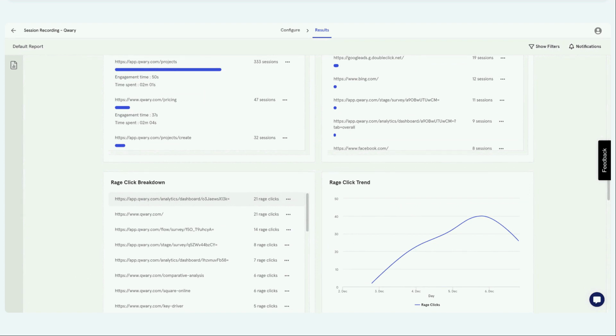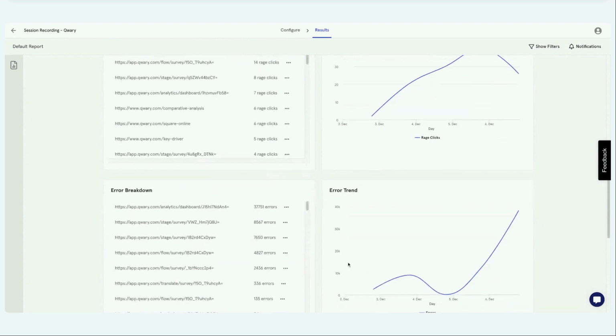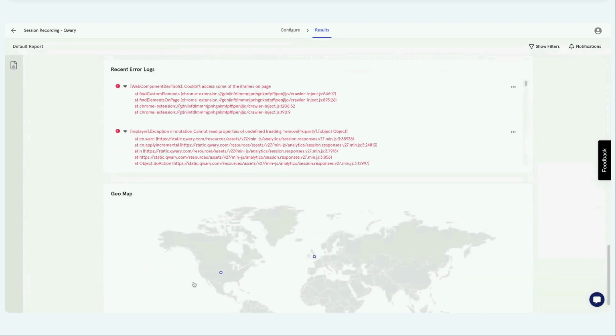Rage click is where your user misunderstands some part of your text or image and thinks that it's clickable. Rage click is something you need to improve on. So the rage click breakdown is going to tell you which pages are getting more rage clicks and their trends. We also log all the errors that happen on those pages. You can check those errors, UI errors, and their trends, and at a high level check what recent errors happened. And in the geo map, you can also check out where you're getting these sessions from.